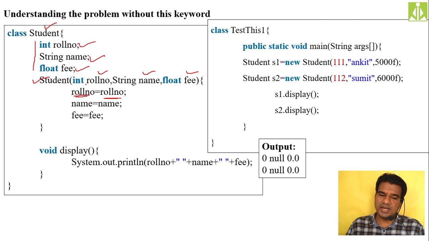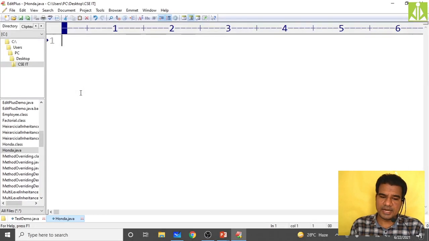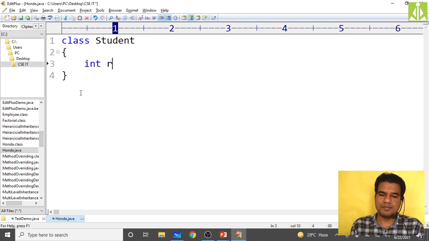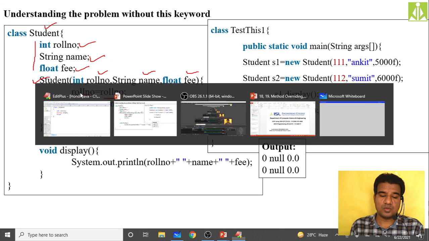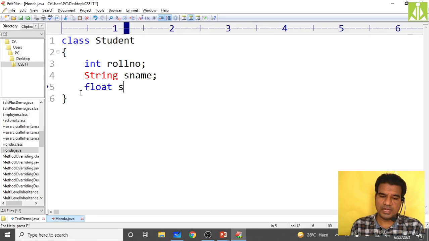Quickly I will show you this working in our compiler. Just go to Edit Plus, and here you create a class. What is my class name? Student. Student is my class name, and in it I am keeping an integer roll number, then a string s name, the student name, then a float s fee, the student fee. Like this I am taking.